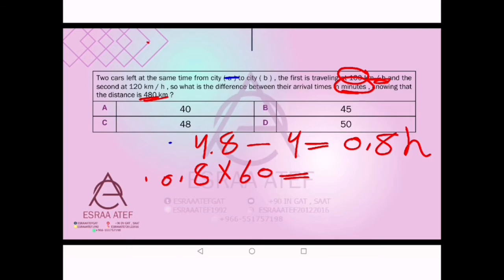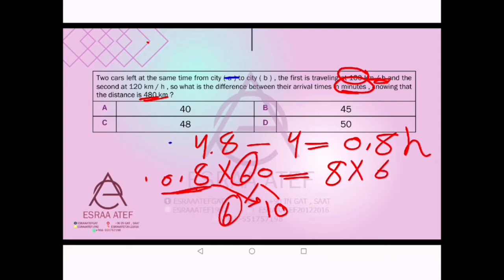How can we convert it? 60 means 6 times 10. So 0.8 times 10 is 8, and we have here 6. So 8 times 6 equals 48. So the answer will be 48.